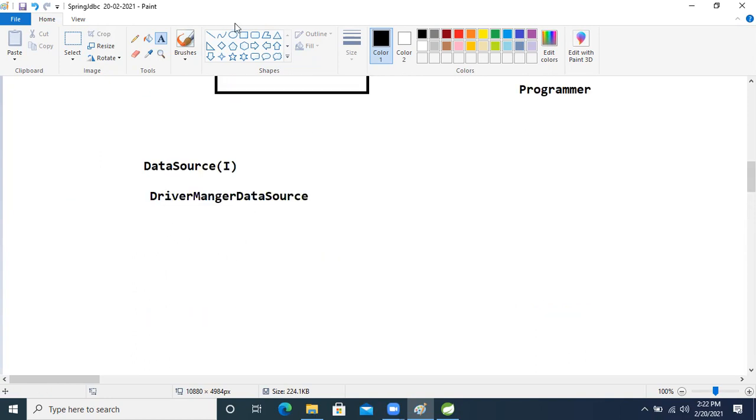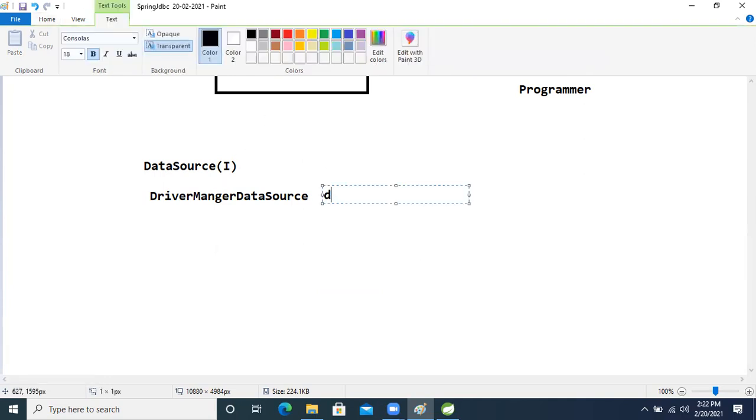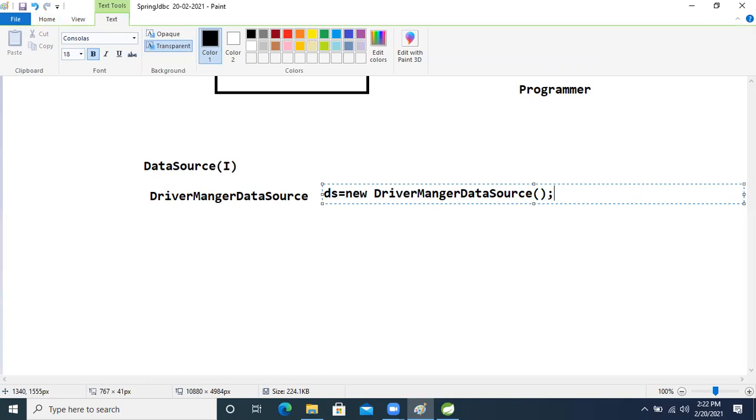So for that, how will we create it? Just ds equal to new DriverManagerDataSource. In that, what will we do now?